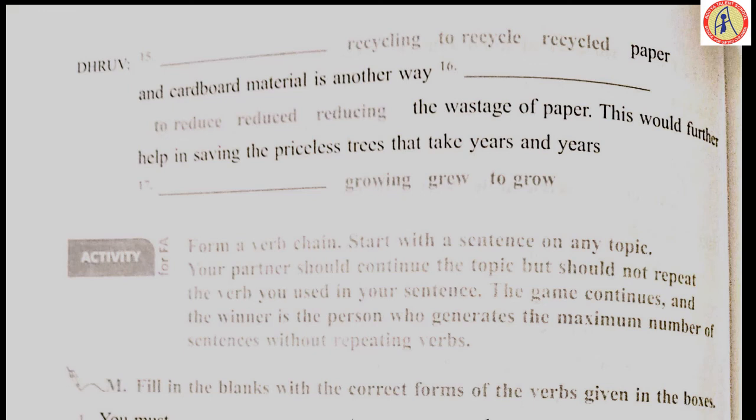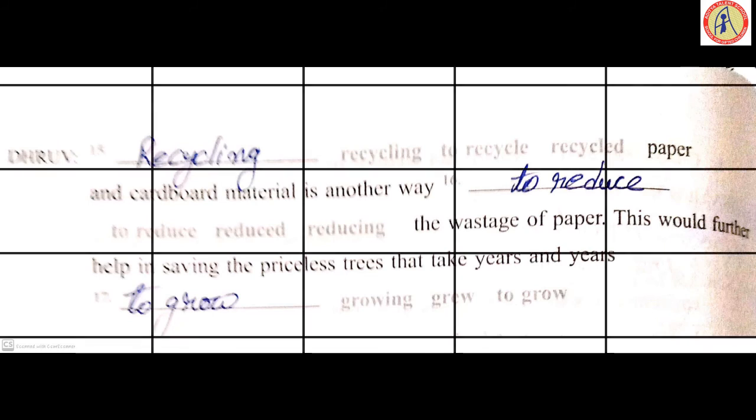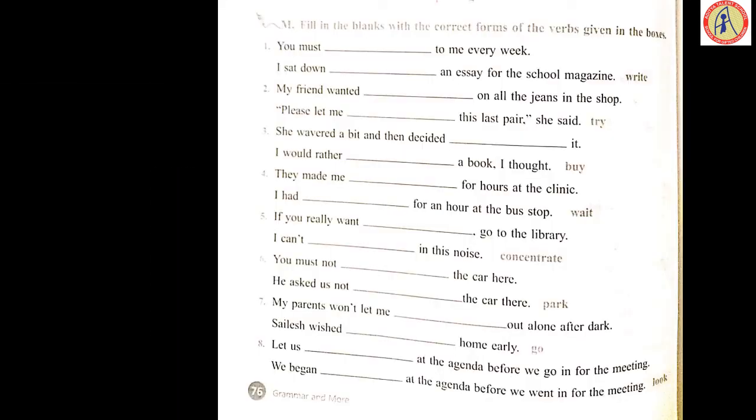Recycling paper and cardboard material is another way to reduce the wastage of paper. This would further help in saving the priceless trees that take years and years to grow. Now 15th answer is recycling, 16 to reduce, 17 to grow. Okay. Now try to do this, page number 76. Fill in the blanks.